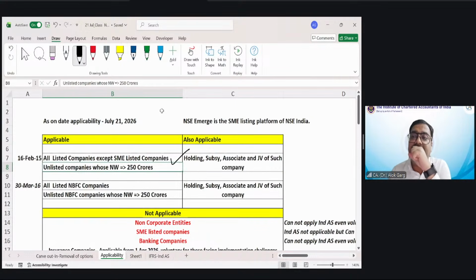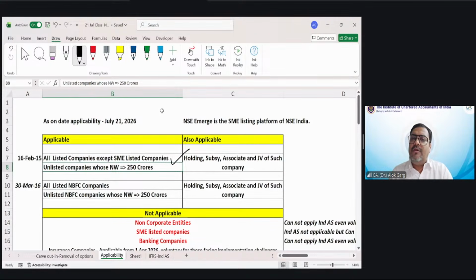For example, ABC Private Limited has a net worth of 240 crores as on 31st March 2025. Tell me whether Ind AS will be applicable to this entity in 25-26. The answer is no. So in 25-26 also, ABC Private Limited will continue to apply Indian GAAP, the accounting standards, for the preparation and presentation of financial statements.